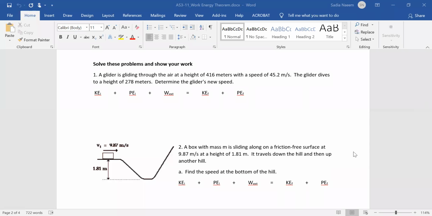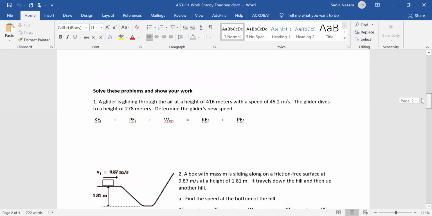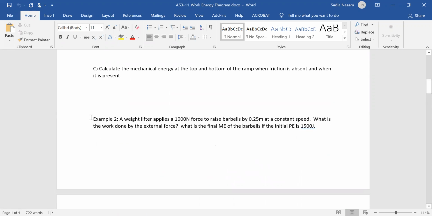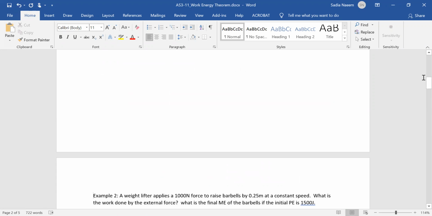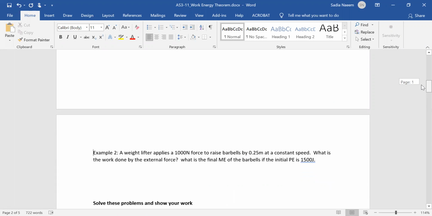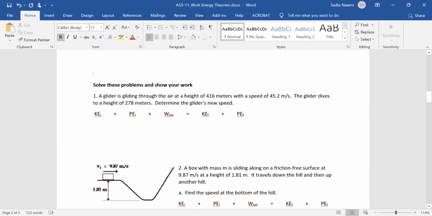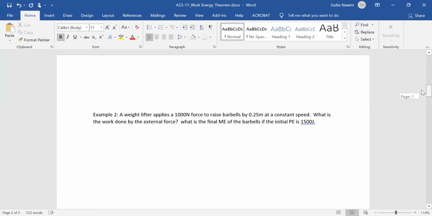Recording. There we go. All right, so let's start with a quick recap. Yesterday we looked at the work energy theorem. The work energy theorem basically tells you, since I'm going to do example 2, I'm going to put it right above it. So we're doing example 2 on AS 3-11 today. So let me create a little room here. So we looked at the work energy theorem.